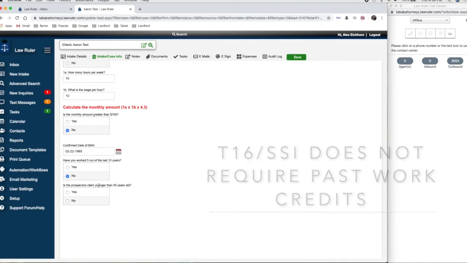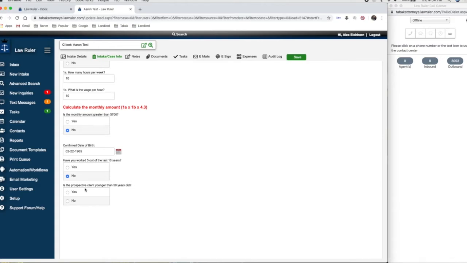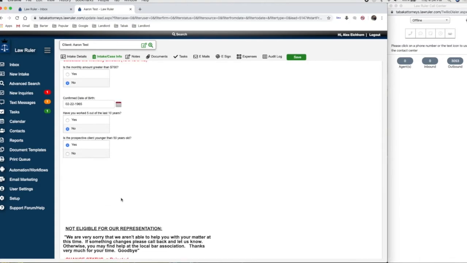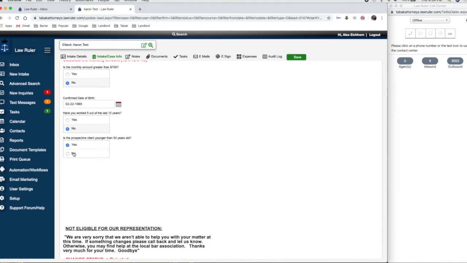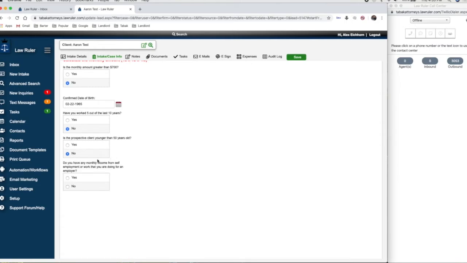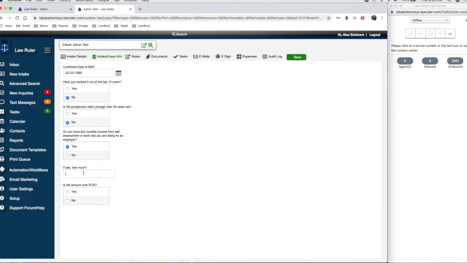So we continue on. Is this prospective client younger than 50 years old? If yes, we will not be able to help the individual, because as a rule for the firm, we do not help SSI only individuals who are less than 50 years old. For the purpose of this tutorial, we're going to continue on and say no, so that we prompt the next question. Again, we're inquiring as to whether or not they have any monthly income from self-employment or work that they're doing for an employer. This is a very important question. If yes, they are working and the amount is over $700, we will not be able to help. But for the purposes of this tutorial, this individual we're going to mark as not working.